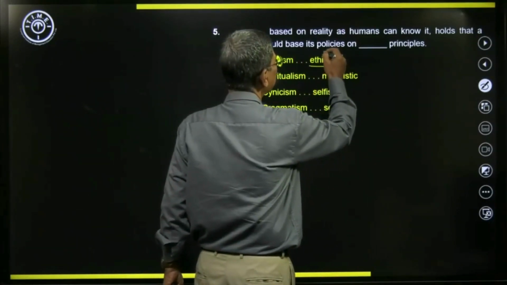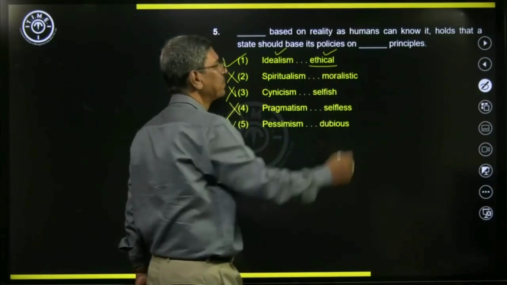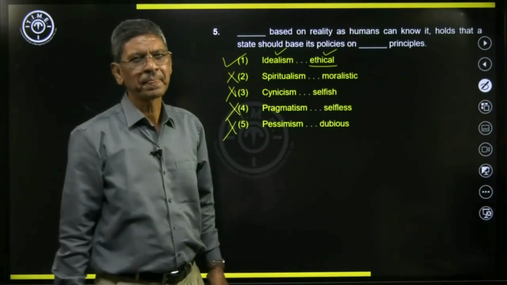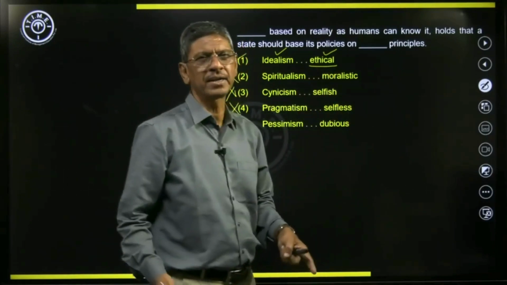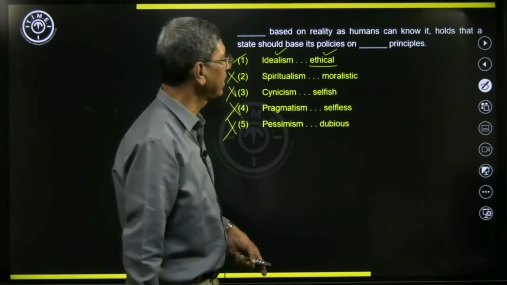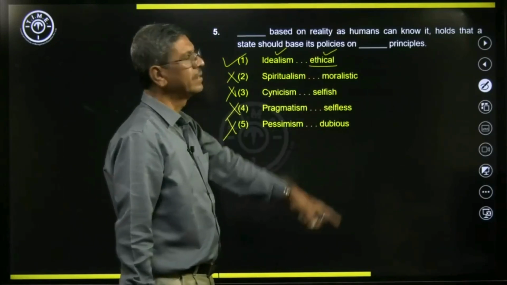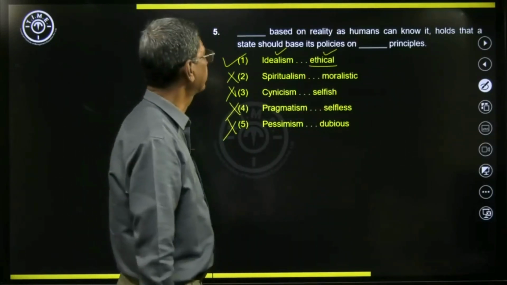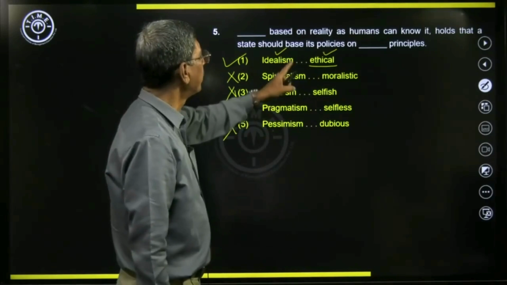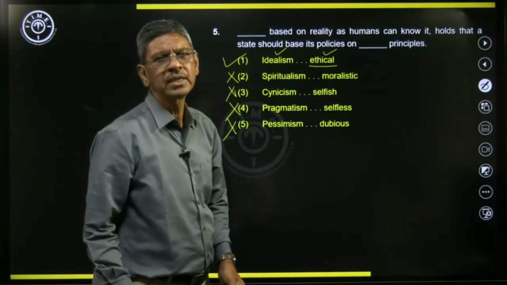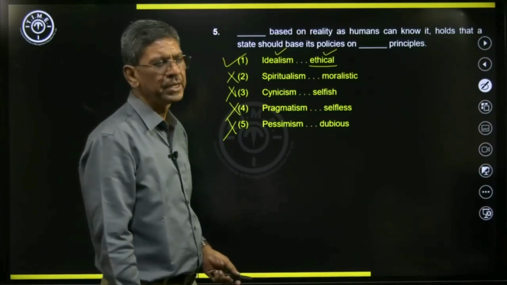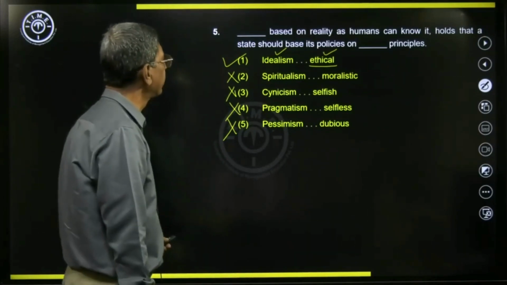What is right and what is wrong, we need to base it on that. What is good, what is bad, ethical values are related to that. Ethics is related to moral values and right and wrong things. So here we have ethical principles and idealism. These are the two words that make the sentence very meaningful. Let's look at the next sentence.